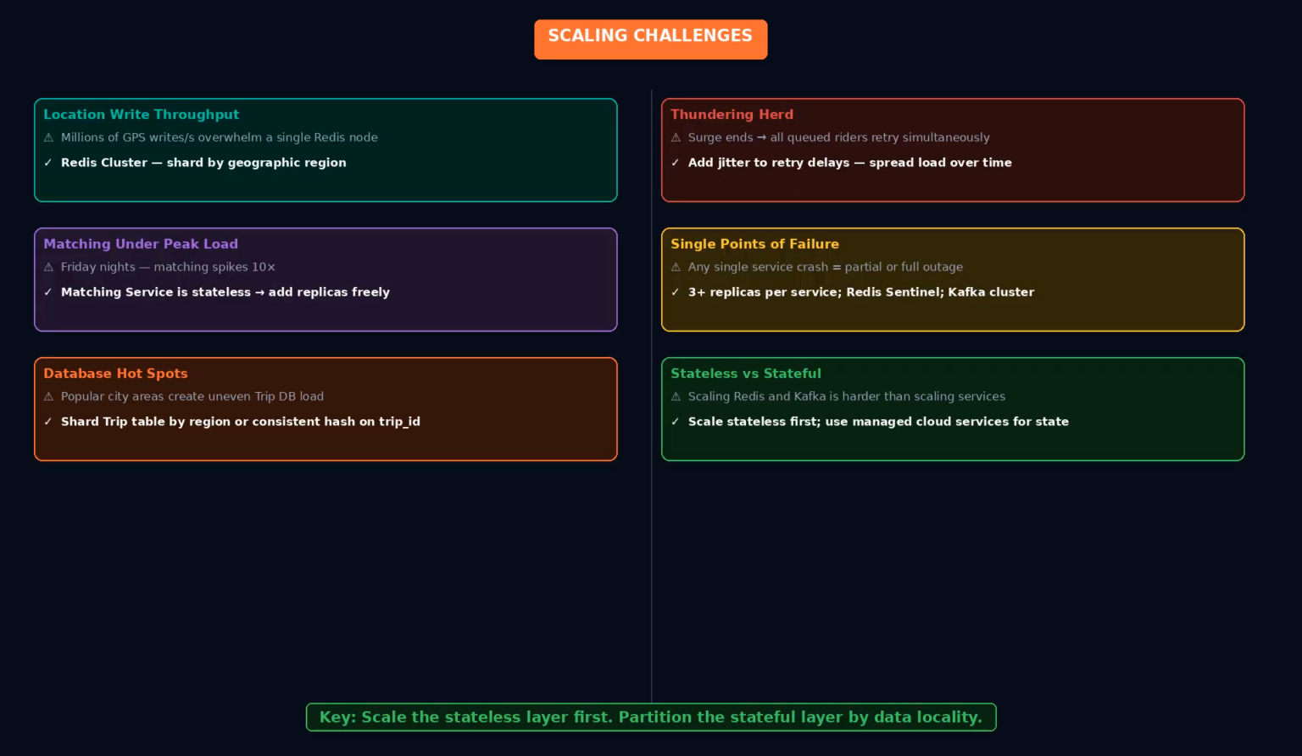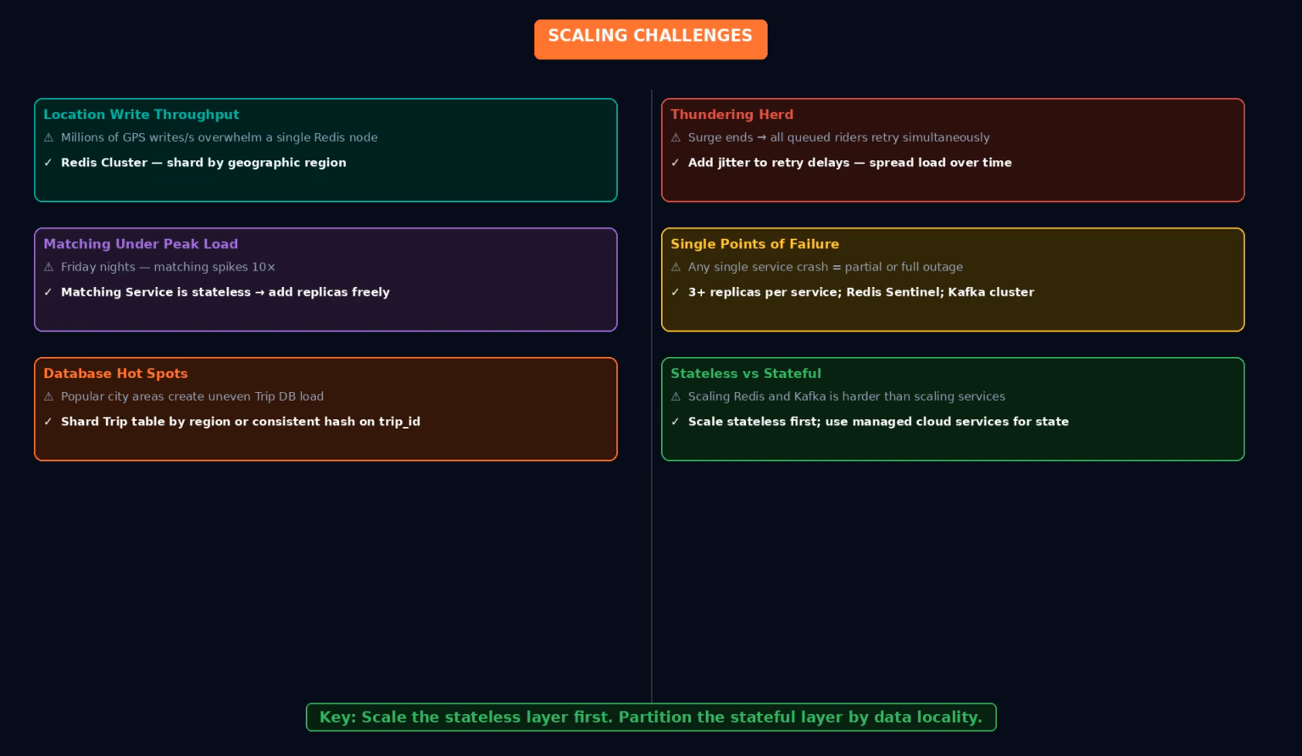Now let's talk about the hard parts, where most systems break at Uber's scale. Location service write throughput. Millions of GPS updates per second. The solution is horizontal scaling of the location service with Redis cluster, sharded by geographic region. Matching under load. During peak times, Friday nights, New Year's Eve, matching requests spike. The matching service is stateless, so it scales horizontally easily. The bottleneck is Redis, which you handle with read replicas.